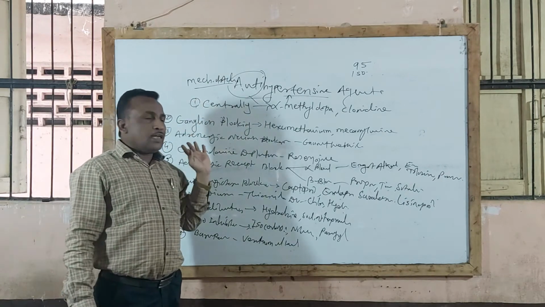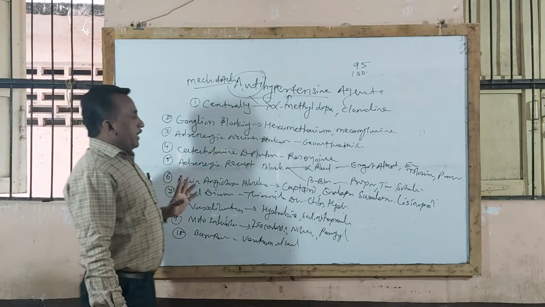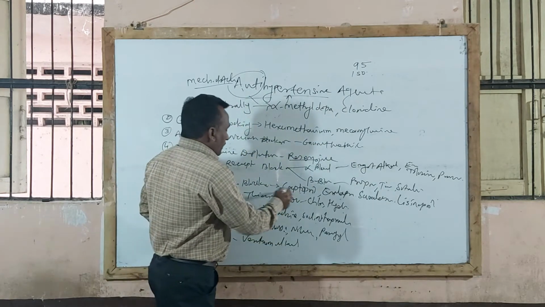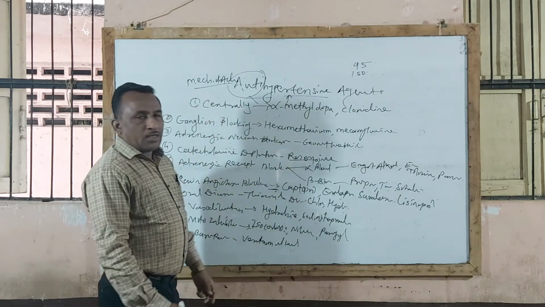Here the most important one is the classification. Then the mechanism of action of reserpine. Then regarding captopril, enalapril, that is angiotensin blockers.